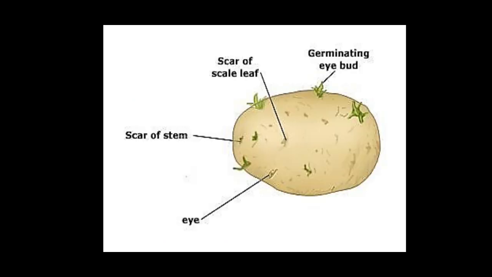You can see some eyes on the potato. If you do not cook a potato for a few days, it develops some eyes. From those eyes a bud will start to grow, and this is known as vegetative propagation by stem, because the potato that we eat is the stem of the plant.